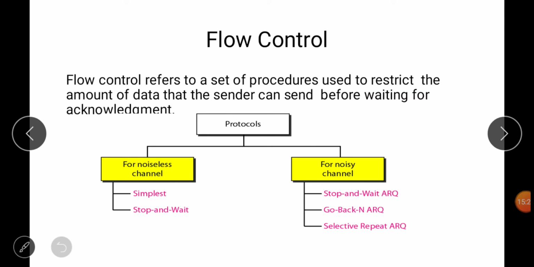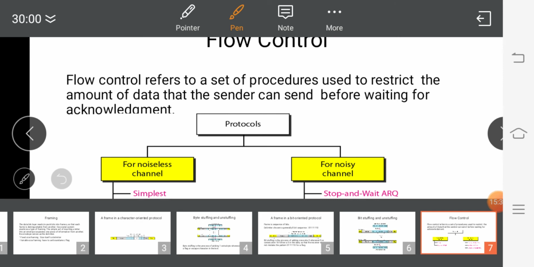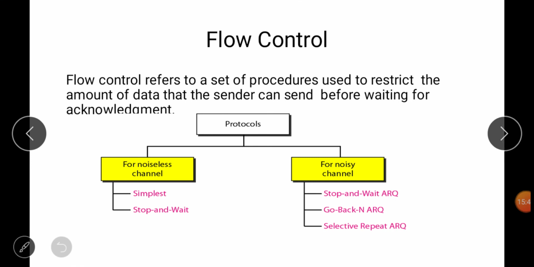Okay, next is flow control techniques. Flow control is nothing but, whenever we send some data to the receiver, we want to confirm whether the data has reached the receiver successfully or not, or whether it is damaged. So just to confirm the data, or to synchronize the flow between the sender and the receiver, flow control techniques are used. Basically, two types of channels are there: noiseless channel and noisy channel.